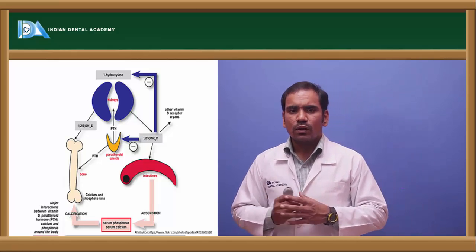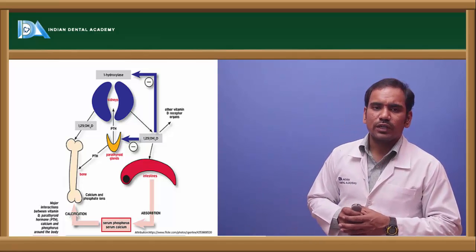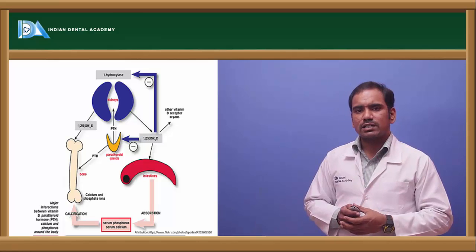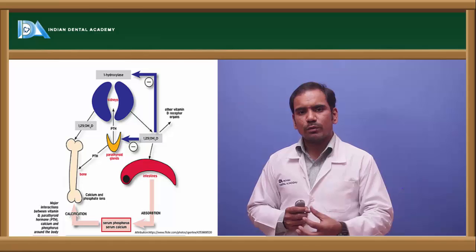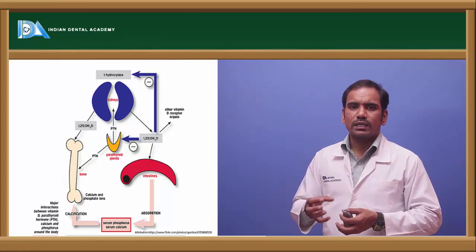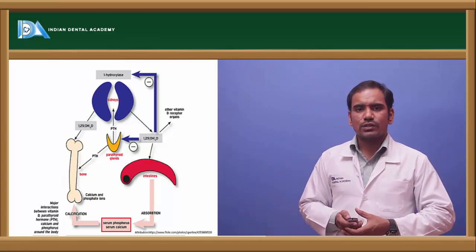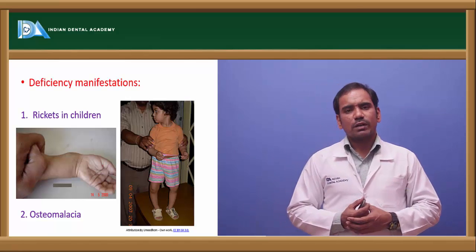And when you see it as a whole, the vitamin D function is concerned with the regulation of calcium level in the blood. Right? So it always tries to increase the blood calcium level by increasing the absorption, by mobilizing the calcium from the bone, and by increasing the reabsorption from the kidneys. Right? So these are the functions of vitamin D. And what happens in case of vitamin D deficiency?